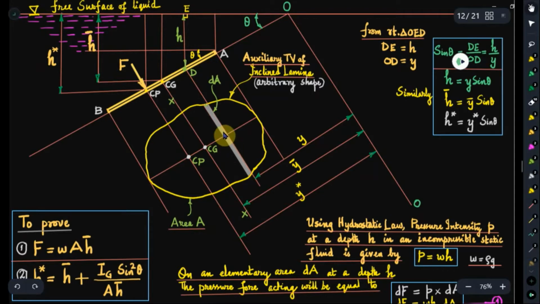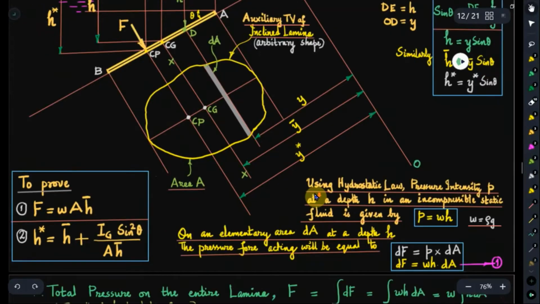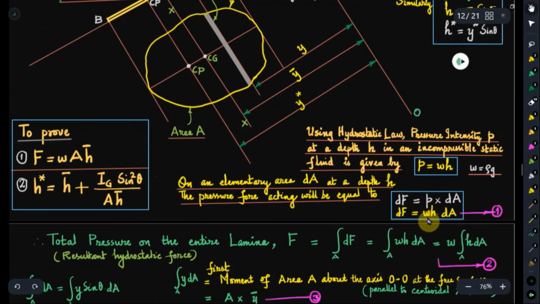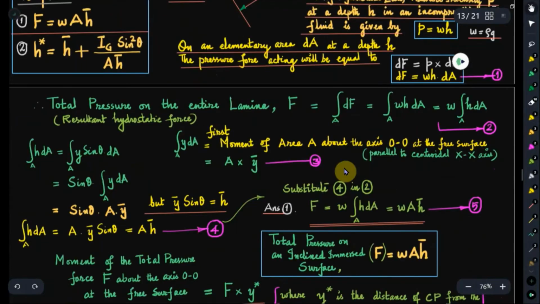Being an elementary area, we designate the force on that area by the letter dF, and dF is equal to that pressure P multiplied by area dA. So that is w h into dA. What is the total pressure force on the entire lamina?